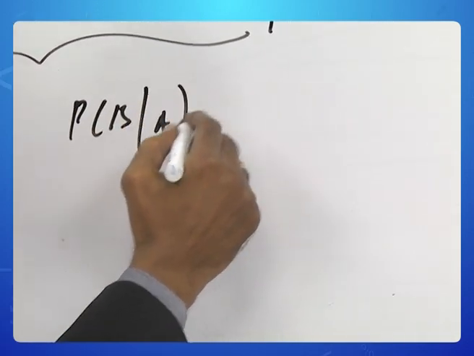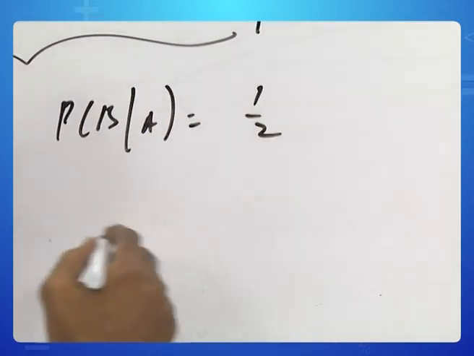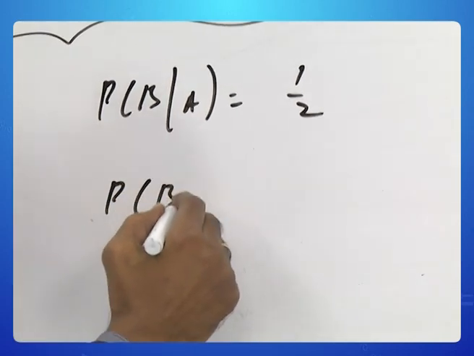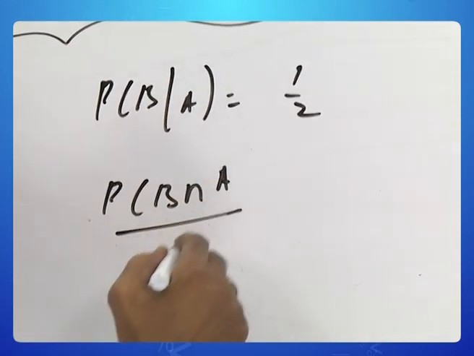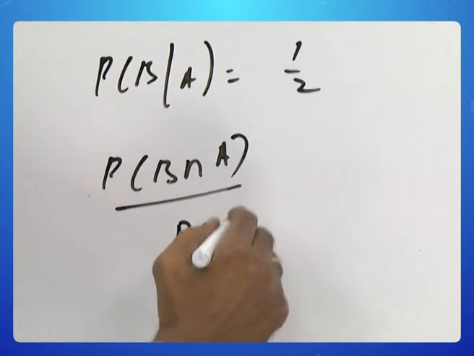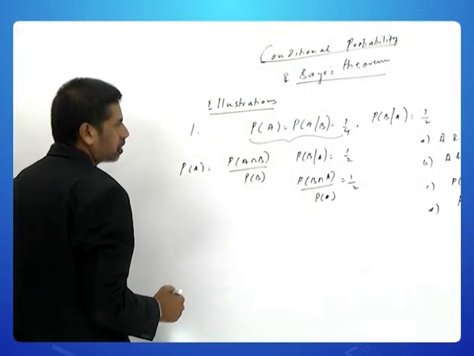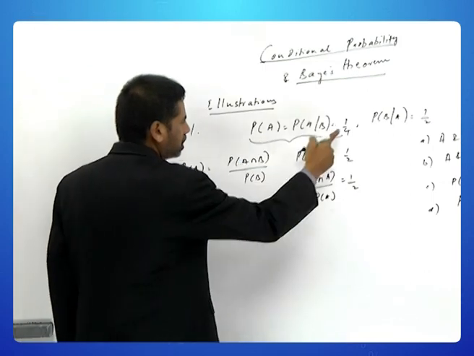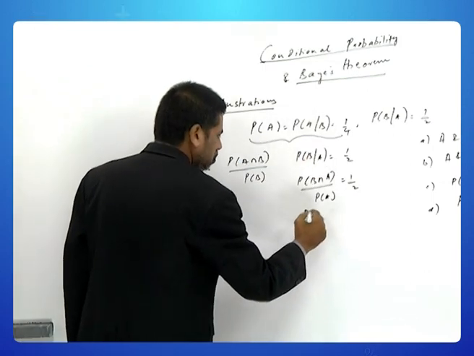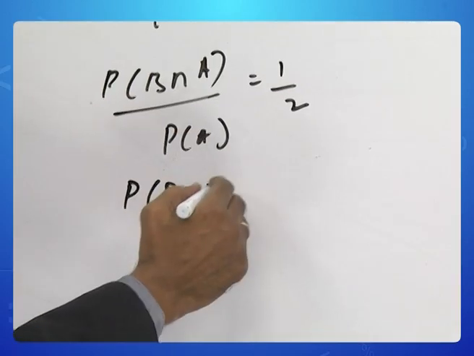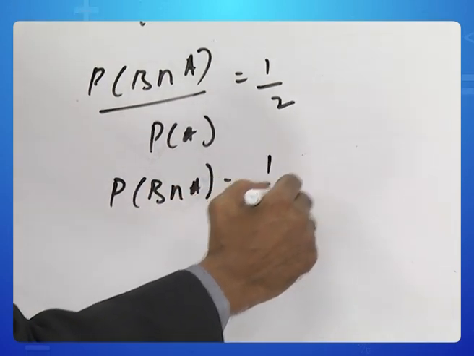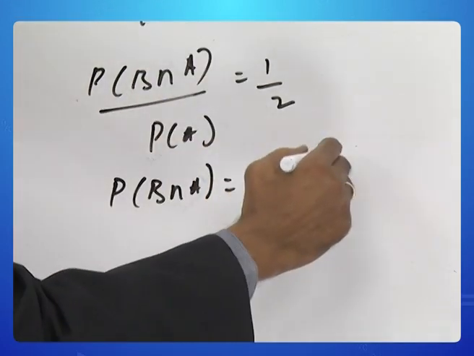Probability of B given A is equal to half implies probability of B intersection A by probability of A is equal to half. But already probability of A is 1 by 4. So, probability of B intersection A is equal to half into probability of A, which is 1 by 4.